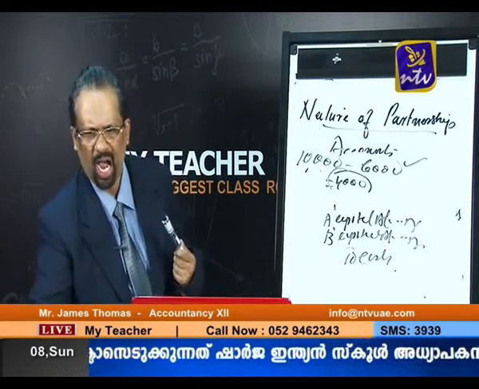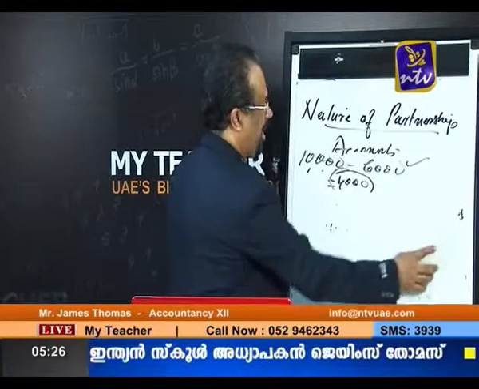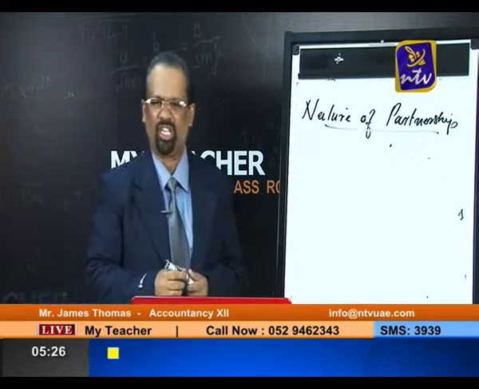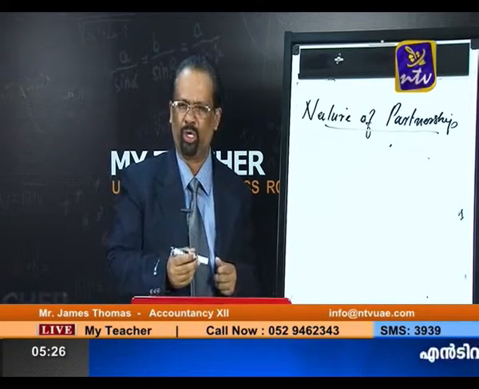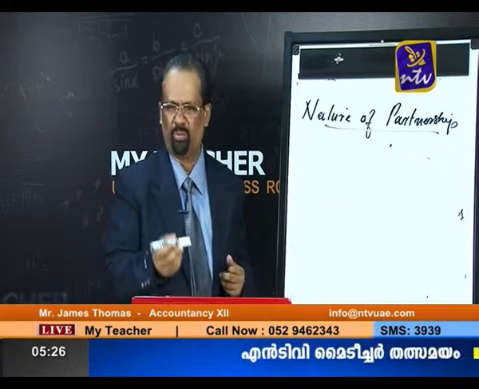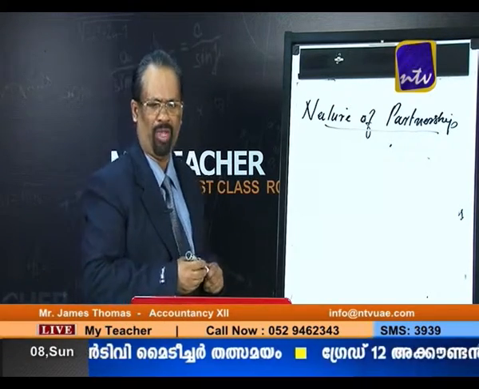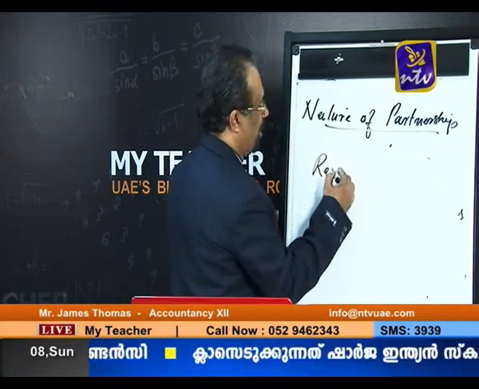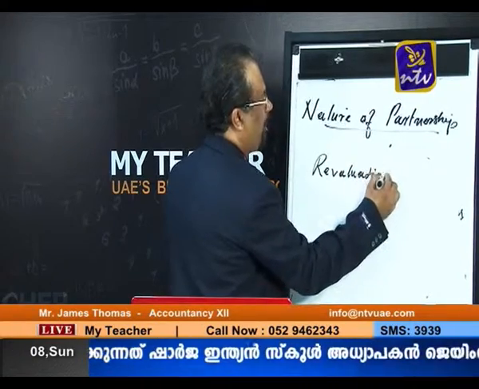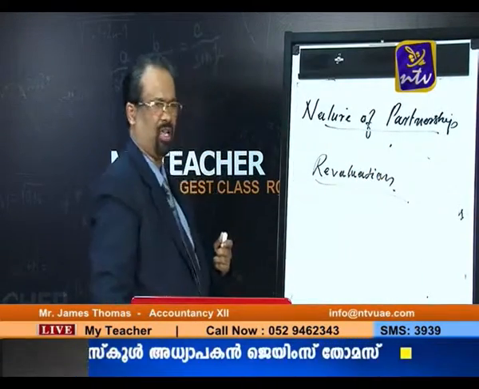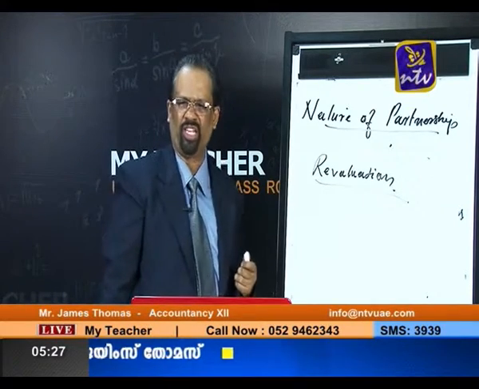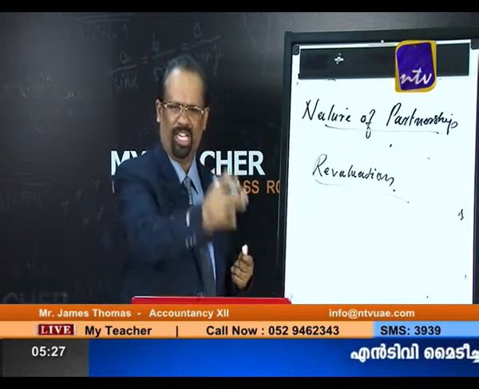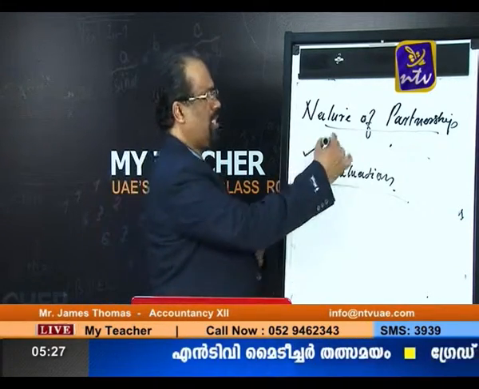So now we can see another problem which is faced by the existing partners at the time of admitting a new partner. The first problem is change in the profit sharing ratio. And the second problem is the treatment of goodwill. Now the third point is revaluation of assets and liabilities. So listen, we are discussing the problems faced by the existing partners at the time of admitting a new partner. The third point is revaluation of assets and liabilities.